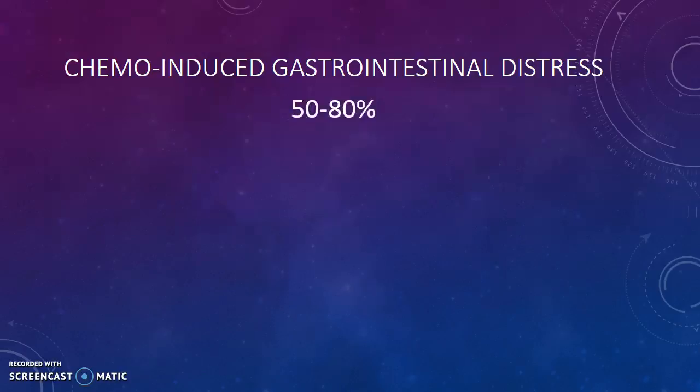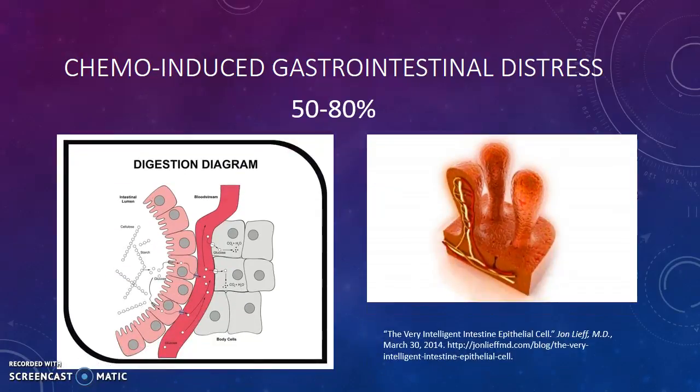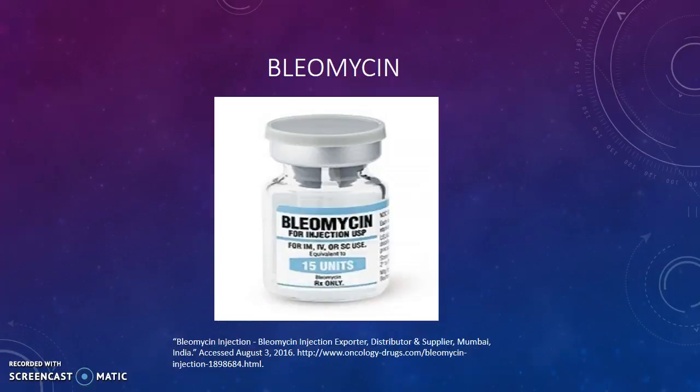That's a high number. Chemo-induced diarrhea is the result of acute damage to the intestinal mucosa, including loss of intestinal epithelium, superficial necrosis, and inflammation of the bowel wall. This causes an imbalance between absorption and secretion in the small intestine, as we discussed in our gastrointestinal disorders section of this course.